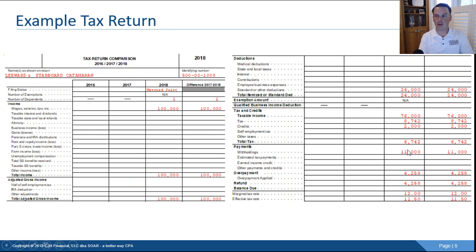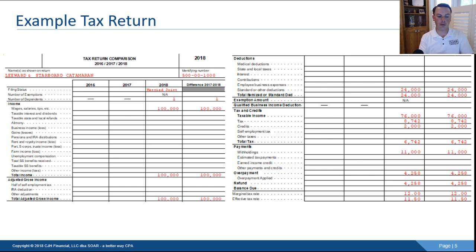That's something to look for, in my opinion. This is the way that you should be thinking about it if you're thinking about your tax situation. So you'll see the credits over here of $2,000. So their total tax is actually $6,742. Now, the reason why the effective tax rate is based off of taxable income and the amount of tax calculated off of that is because credits are actually payments. They're effectively payments.